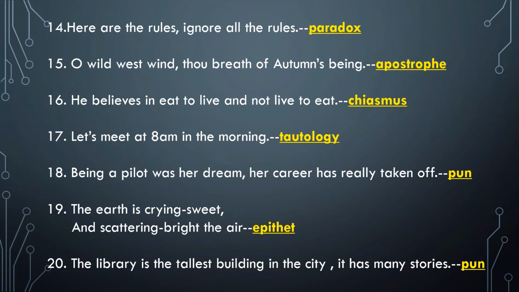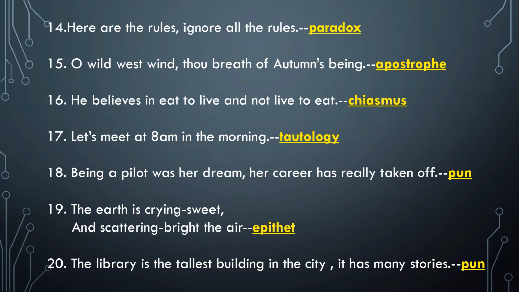Now the expression taken off is the pun here. Okay. So a pilot takes off an aircraft, that is one meaning. And the other meaning is that being a pilot, the girl's career has shaped really well. So it has taken off. So this expression taken off is giving us two different meanings.